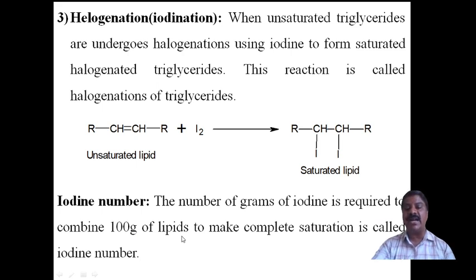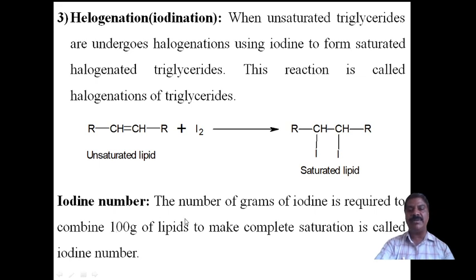You have to take 100 grams, not 1 gram, of unsaturated lipid, and then add the iodine in grams, and it makes the saturation. How many grams are consumed is called the iodine number.